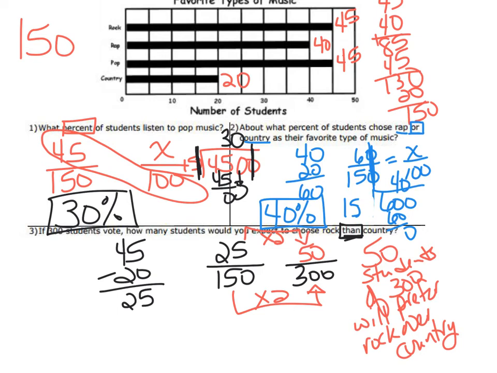So again, be careful with those. Sometimes they'll ask you what percent chose rock then country, and you would find the difference and then find percent. But this one is asking what would be the difference, or what would be in 300 students. So don't get those two confused.